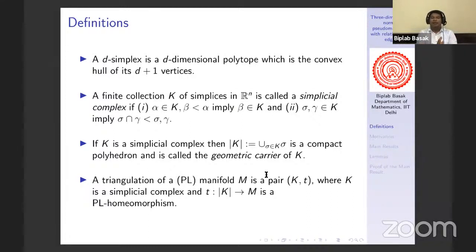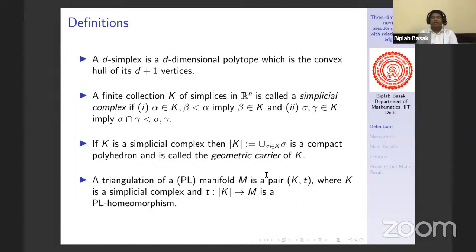Now, a finite collection of simplices in some R^n is called a simplicial complex if that collection satisfies these two properties. The first property is, if you take any simplex in K, then all of its faces should be in K. The other property is, if you take any two simplices in K, then their intersection is either empty or a common face of both of the simplices.